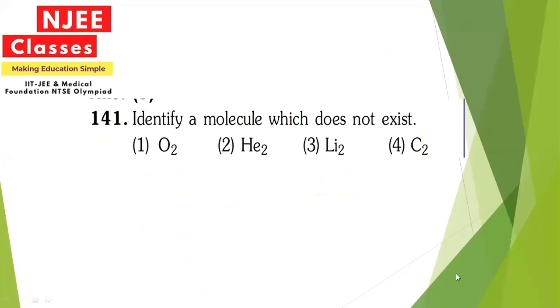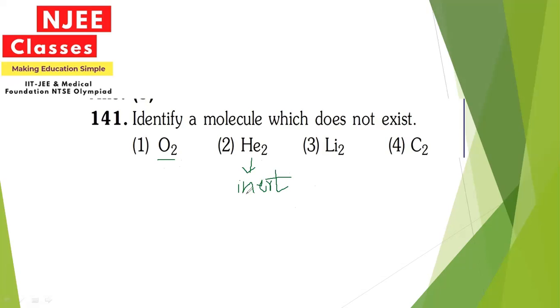Okay, then next question. Identify a molecule which does not exist. Since we know the fundamental that an atom combines to complete its octet, when we consider oxygen, it has 6 electrons in the outermost shell, so definitely it is going to combine. Helium is an inert gas, so it will not be reacting and will not be forming a molecule.